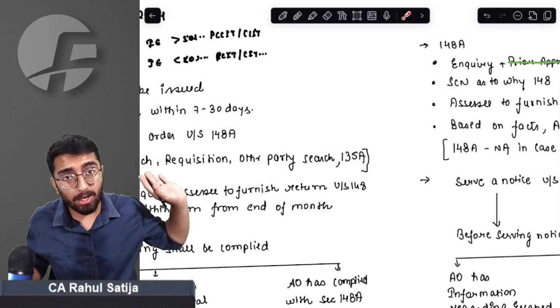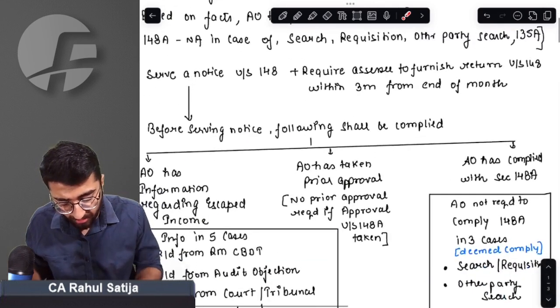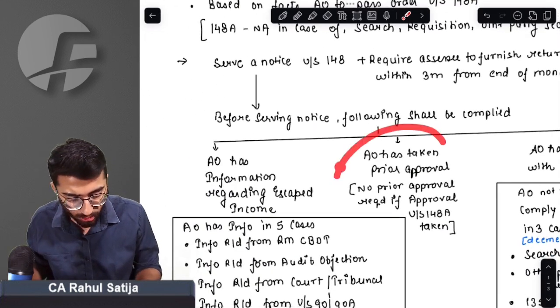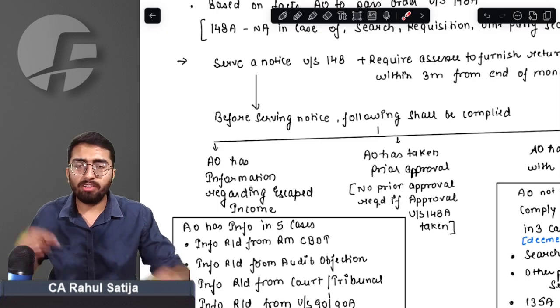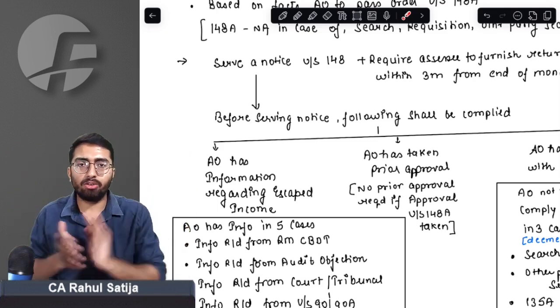But if AO is not required to send any show cause notice to me, then for sending a notice under section 148, he has to take prior approval. So what we have studied are only 3 things.